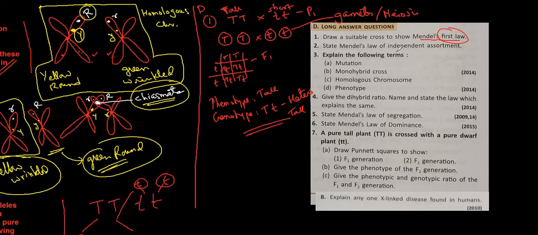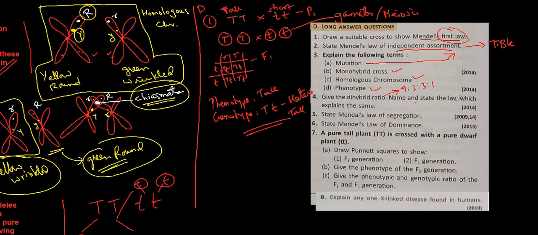State the law of independent assortment. That you have to write down from the textbook. Then mutation. This is there in the textbook. Please refer to the textbook or you can see the video. Monohybrid cross we have done, homologous cross we have done, as well as phenotype. Give the dihybrid ratio. So what is the dihybrid ratio here? 9:3:3:1.